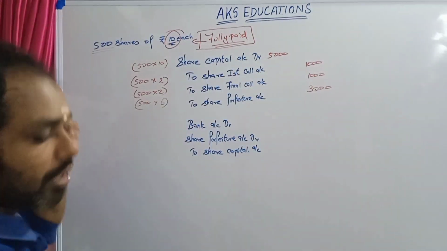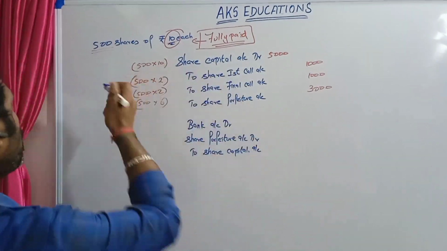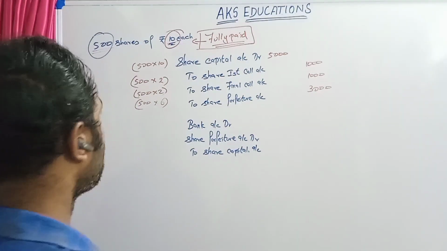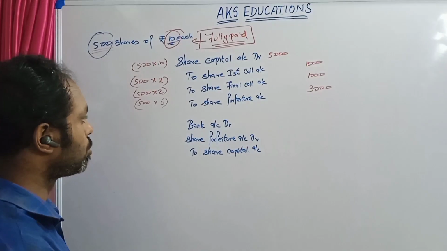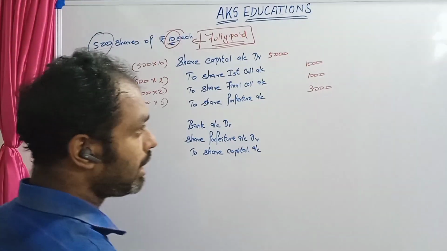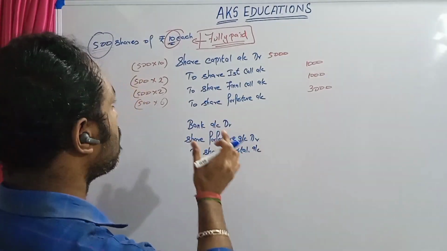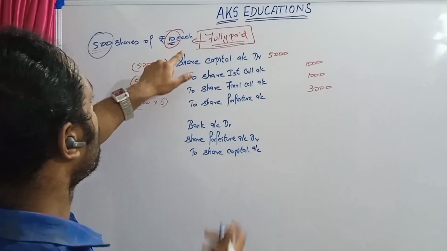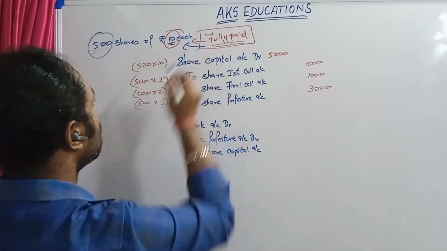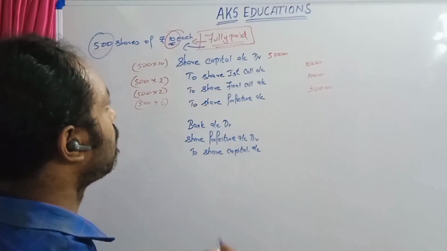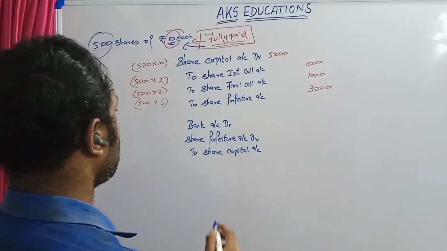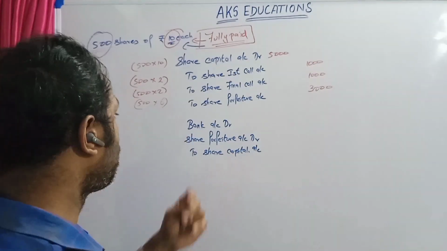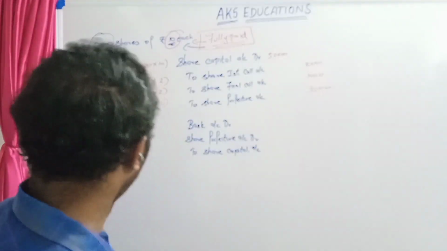No information has been given, and when no information is given, we have to reissue all the 500 shares. Please keep in mind it is fully paid up, and rupees 8 per share is reissued. When it is fully paid up, we have to consider the par value, so it is 2 rupees loss for us.